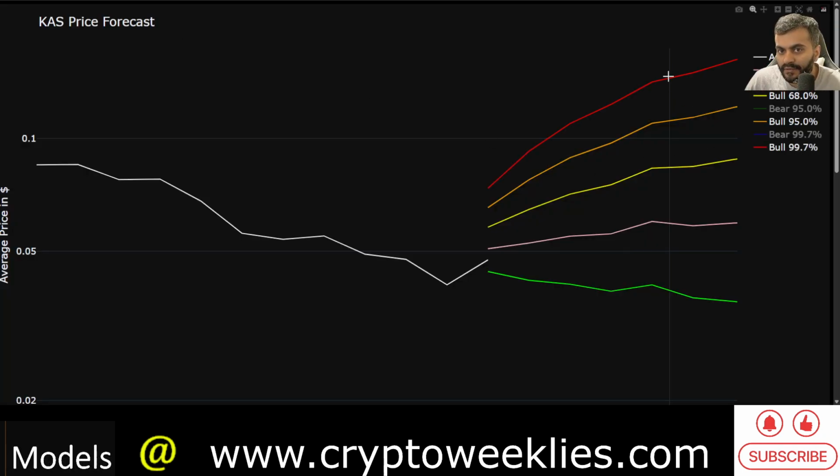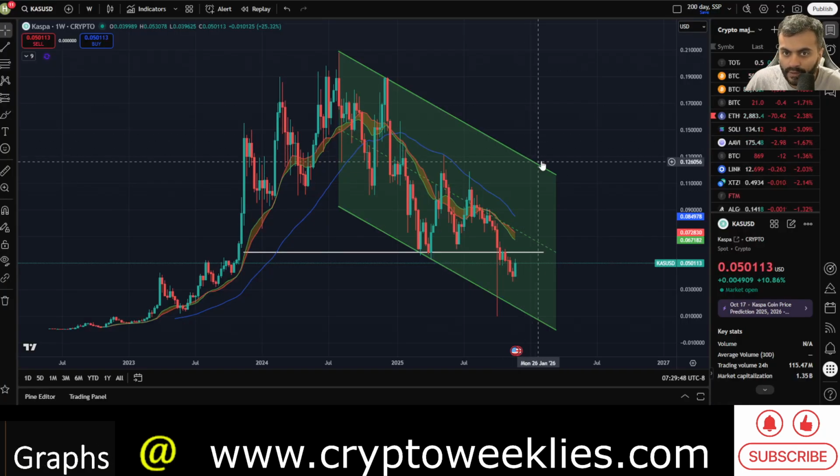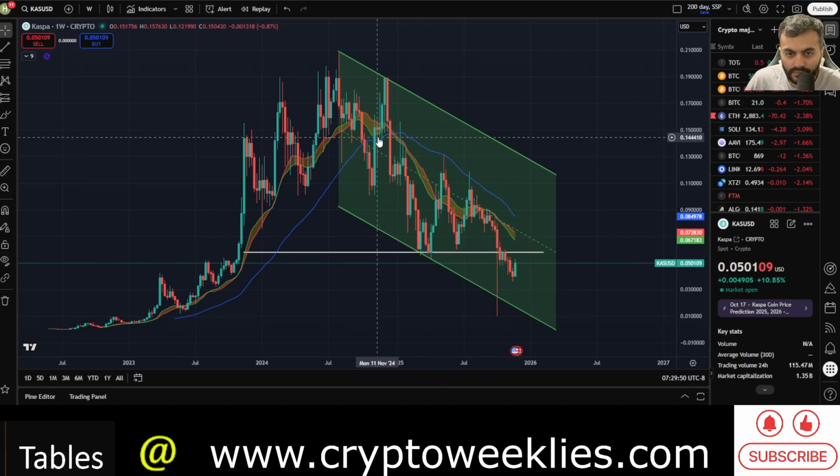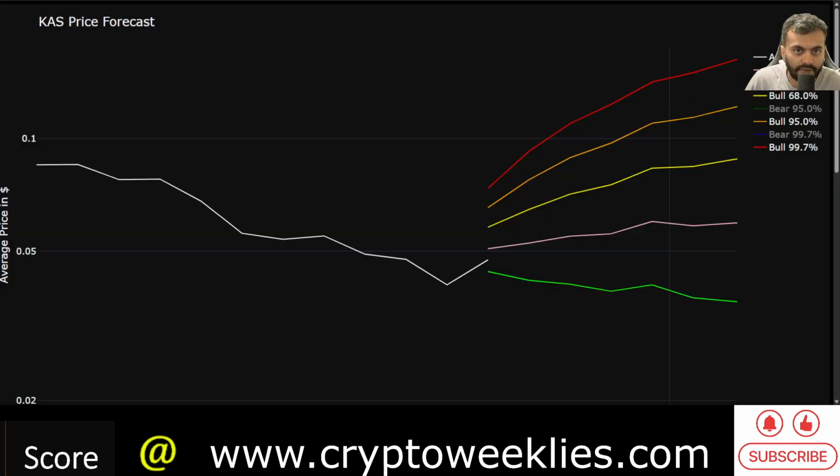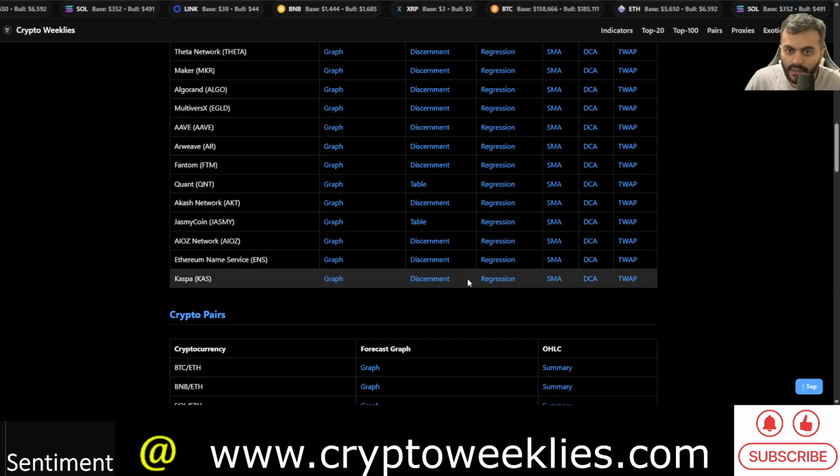The 3 standard deviation blow off top scenario could go slightly higher than that, at around 14 cents. So one major fake out to the upside somewhere over here, 14 cents, and then come cooling down in 2026. So those are the 3 scenarios established by the machine learning model.